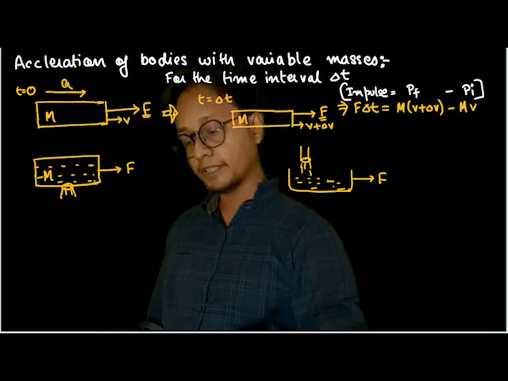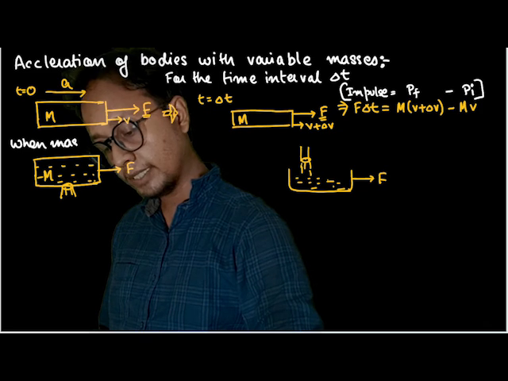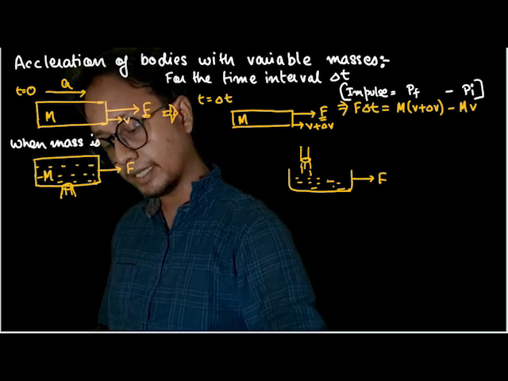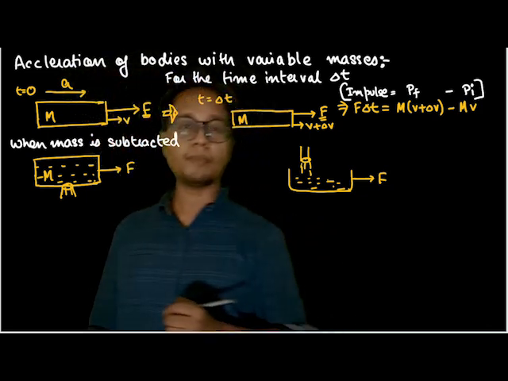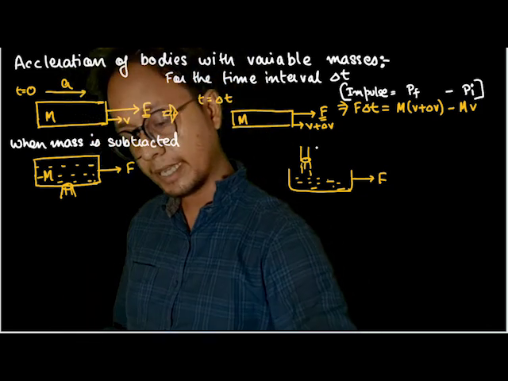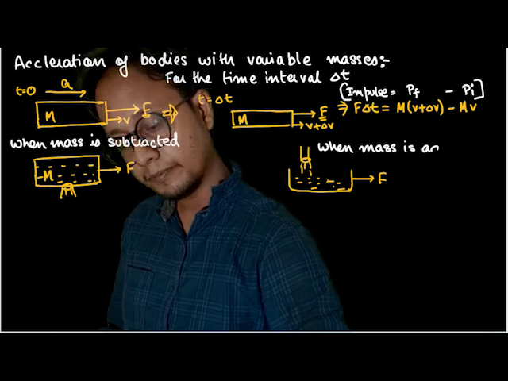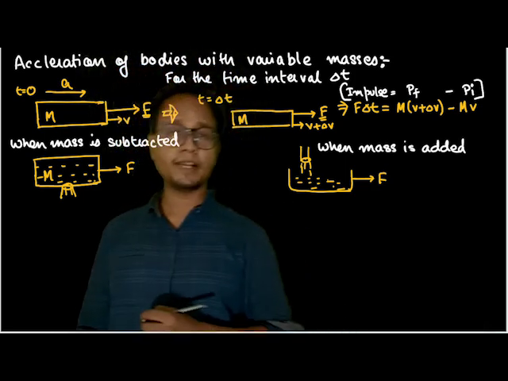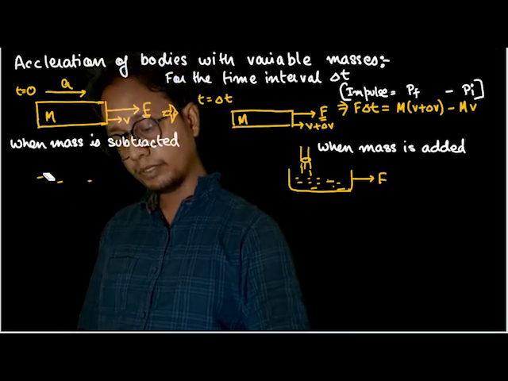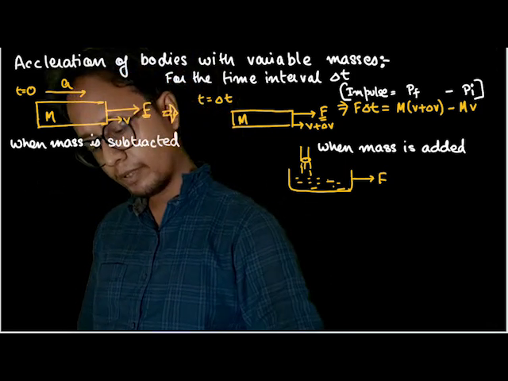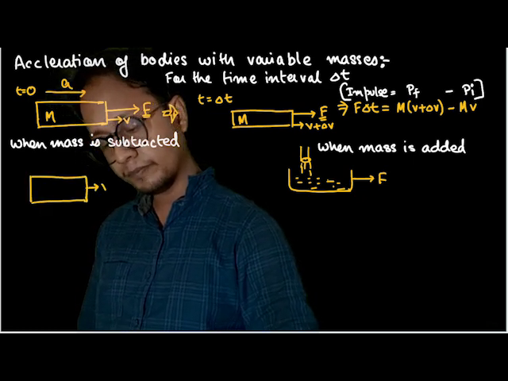Now let's take the first scenario, when mass is subtracted. And the second case is when mass is added. Fine. So when mass is subtracted, I'll just draw the same scenario somewhat like this. A block. Let's say it was initially moving with velocity v.